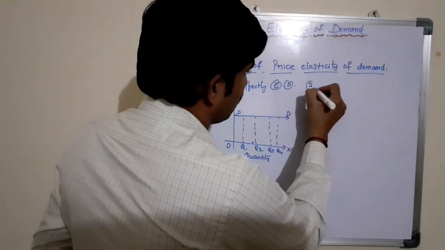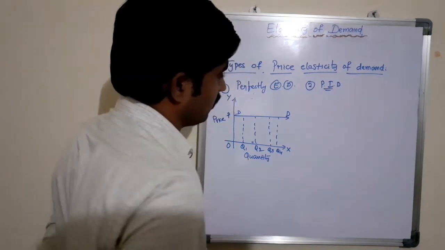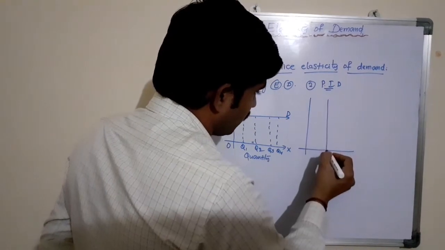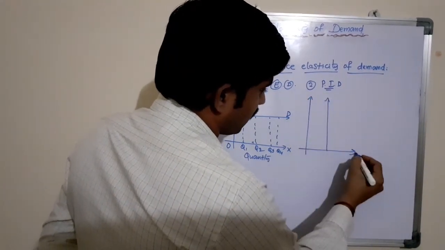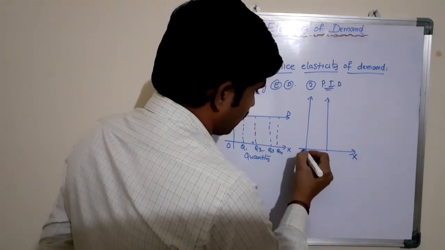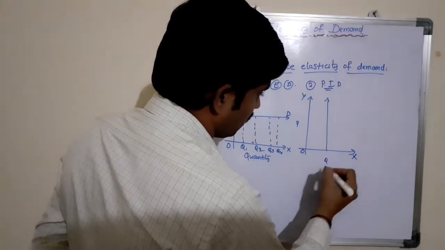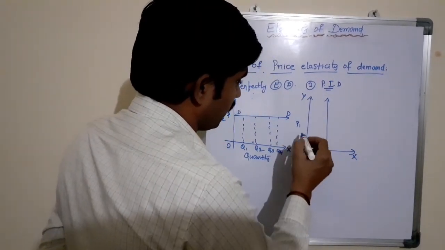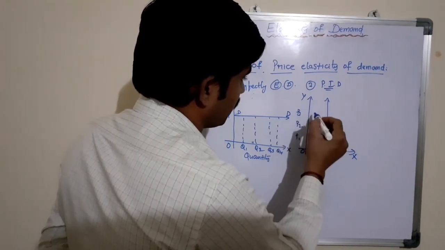The second one is perfectly inelastic demand. In this case it is exactly opposite to the perfectly elastic demand. Here x-axis, y-axis, this is the price and here the quantity, and it is Q1. It is P1, P2, P3, P4 and so on.